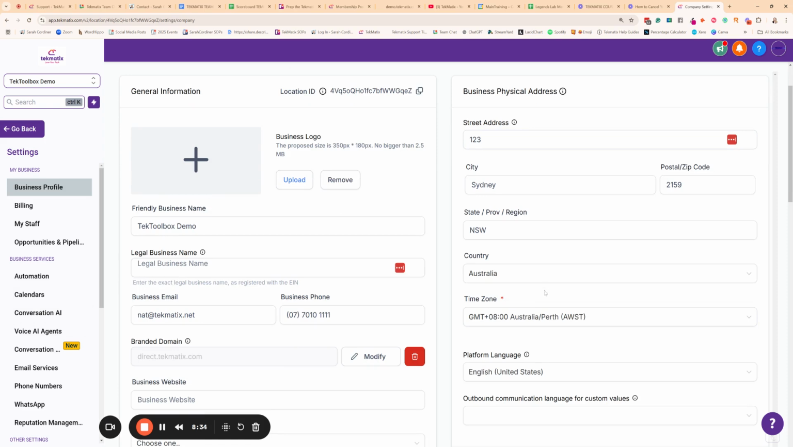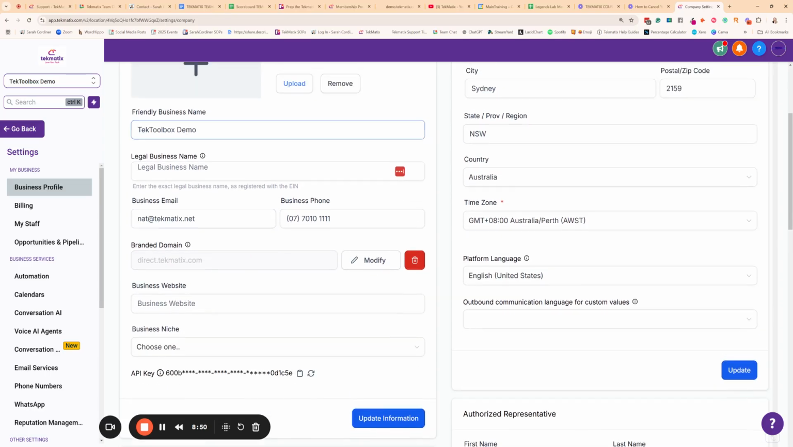This time zone is very important because this will impact the time zone that your emails get sent at, particularly if you're scheduling emails or you're scheduling any social media content from the social media scheduler, which you're going to learn about shortly. You do need to make sure that your time zone is set to the right time zone for you. Update all of this information here.